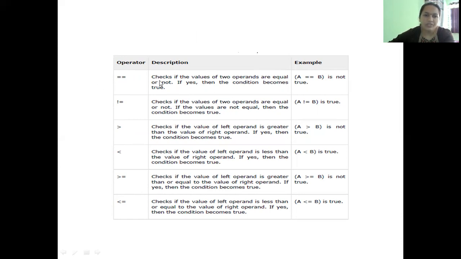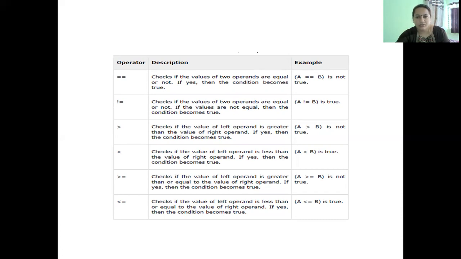So the double equal to will check if the two operands supplied to it are equal or not. If both are equal, then the answer of this relational operator is true. That is, true is indicated by 1 and false is indicated by 0. The relational operators will only produce two possible outputs, either a true or false, 1 to indicate true and 0 to indicate false. So here, in this example, I've taken A as 10 and B as 20. So A double equal to B, 10 equal to 20 is not true. So hence false will be the output of this particular relational statement.